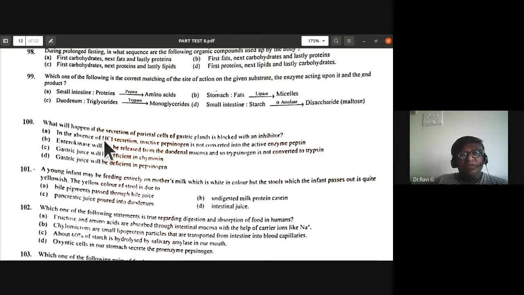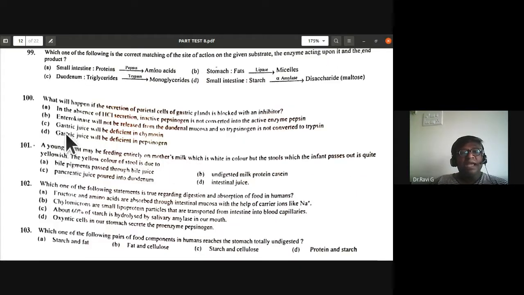Okay, in the absence of HCl secretion, pepsinogen is not converted into the active enzyme pepsin. So enterokinase will not be released from the duodenal mucosa, and so trypsinogen is not converted to trypsin. Gastric juice will be deficient in chymosin. Gastric juice will be deficient in pepsinogen.